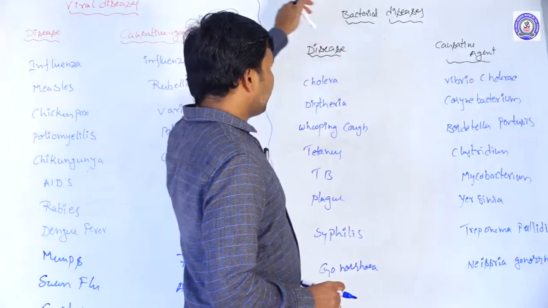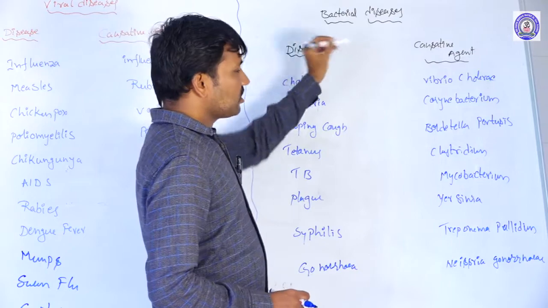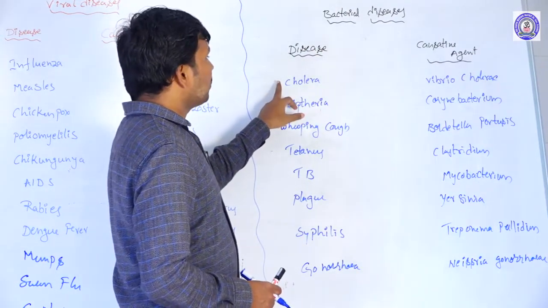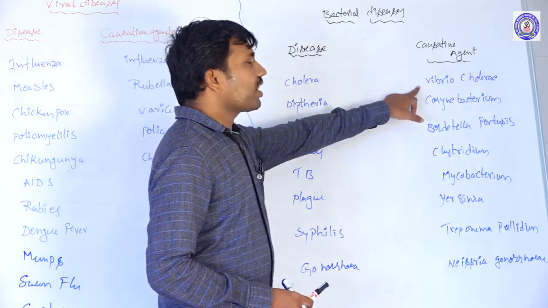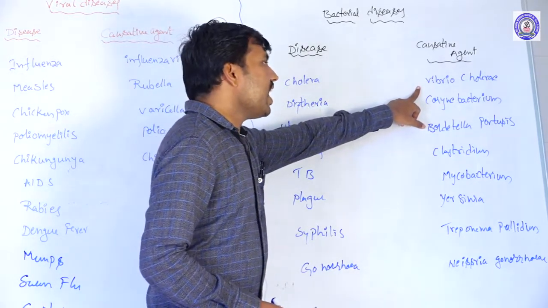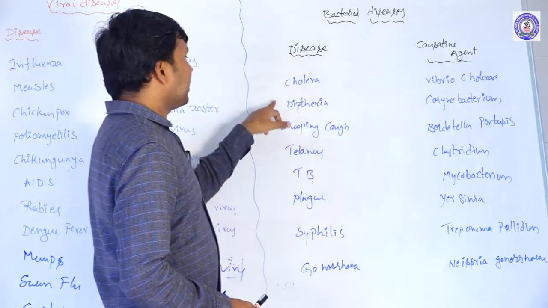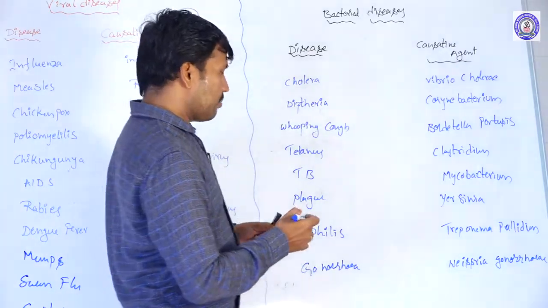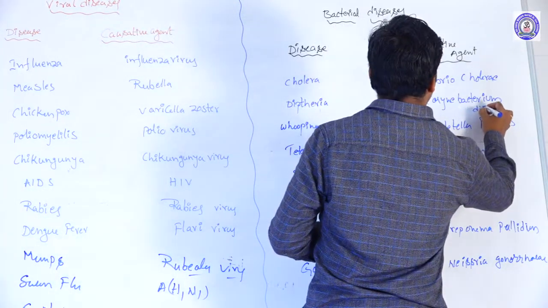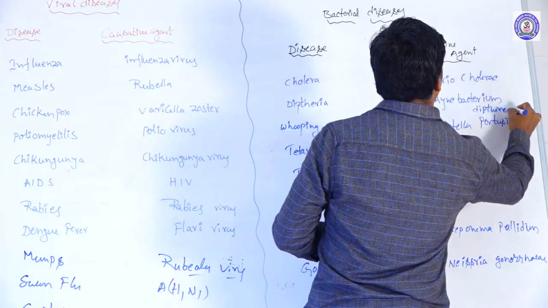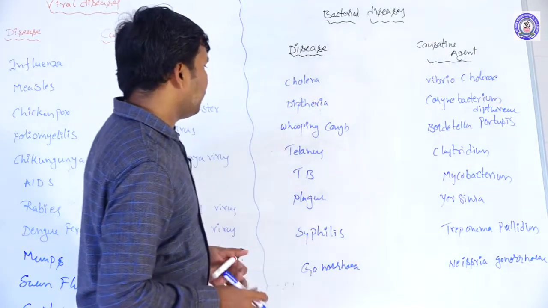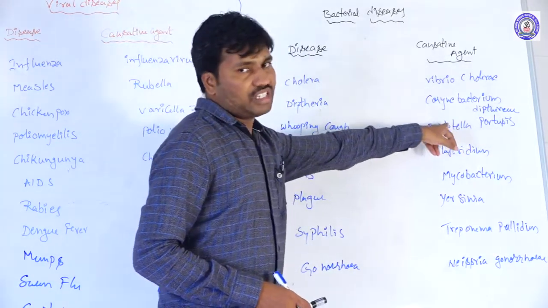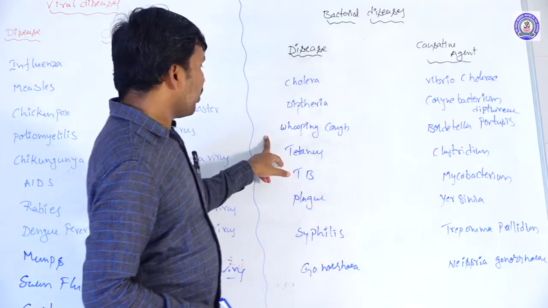So for bacterial diseases, the disease and the disease-causing agent: first is cholera, which is caused by Vibrio cholerae. Diphtheria is caused by Corynebacterium diphtheriae. Whooping cough is caused by Bordetella pertussis.